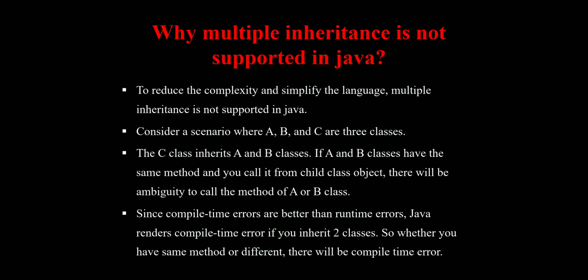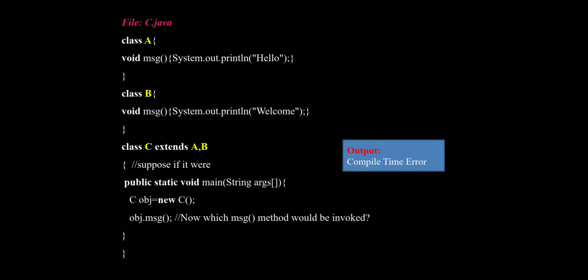That is what I told: if we have two classes and we inherit them into a single class, at that time the compiler will give a compile time error. Because of this, we are not using multiple inheritance in Java. I hope you all understand.